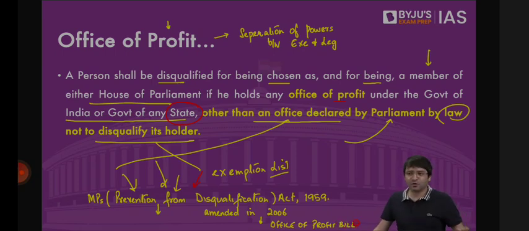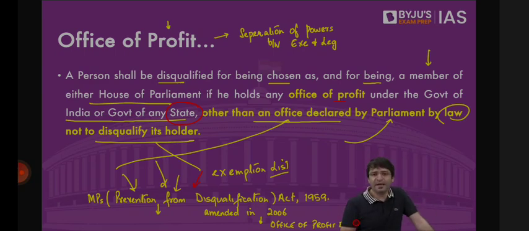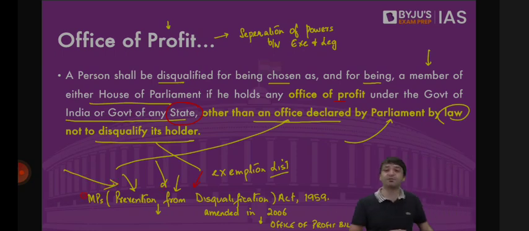So Srimati Sonia Gandhi resigned, and then she contested the election again. She resigned both as chairperson of the National Advisory Council as well as member of parliament from the Lok Sabha, and then she contested the election from the Raebareli constituency. This time she wins by an even more thumping majority and is now a member of the Lok Sabha. But while she's a member of the Lok Sabha, her party MPs had already done the job. They passed a law to beautifully, quietly provide that the office of the chairperson of the National Advisory Council is mentioned in this exemption list, so that once Madam Gandhi comes back, she can occupy this post. This post is already under the exemption list.